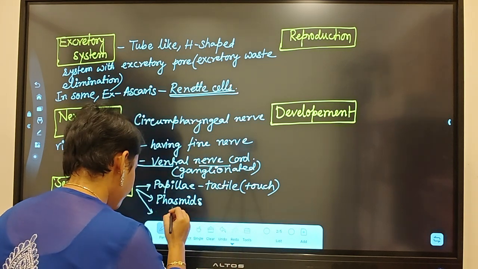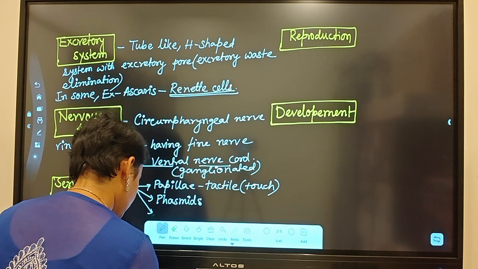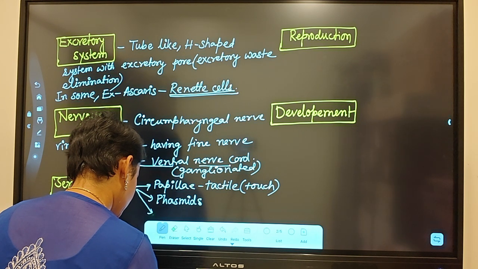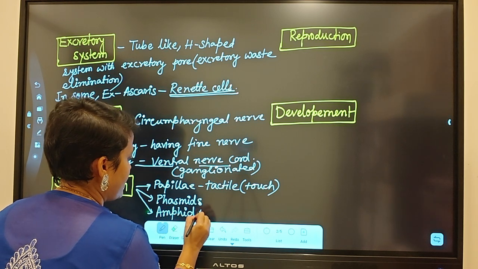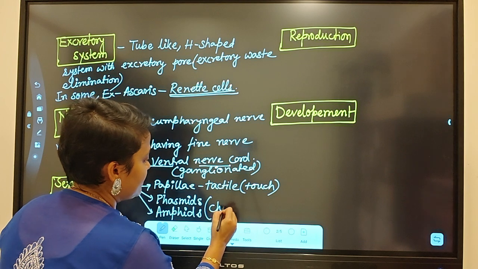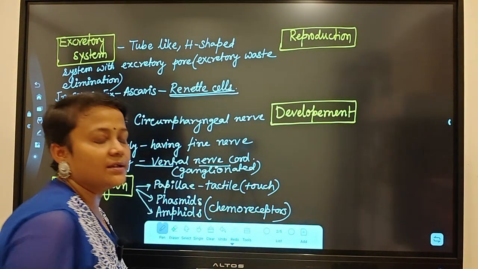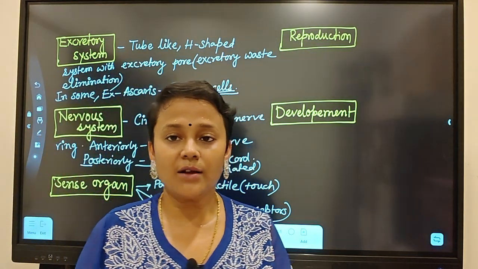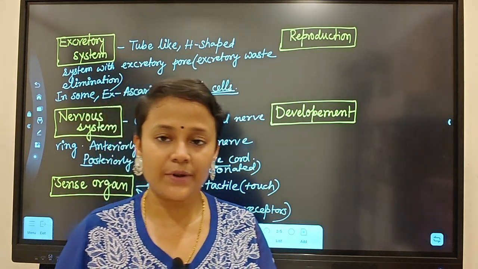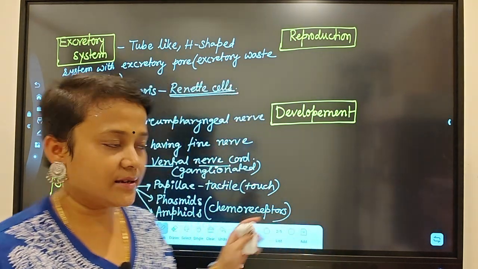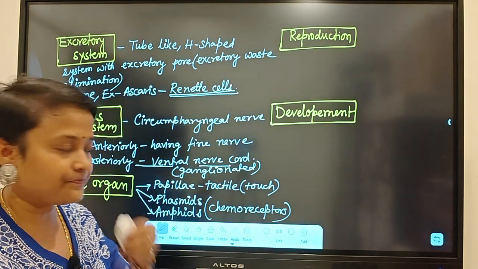And coming to amphids. They are chemoreceptors. Means they can sense the chemical composition of soil. Is there any pH change or any other chemical substance present in the soil or water? They can detect. So what are those? Phasmids and amphids. Both are chemoreceptors.